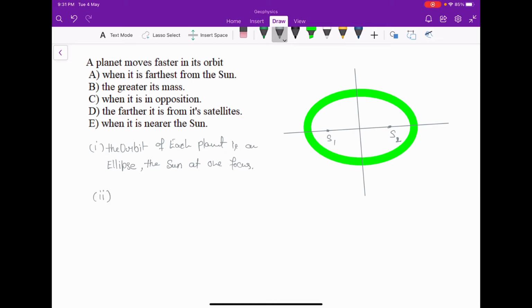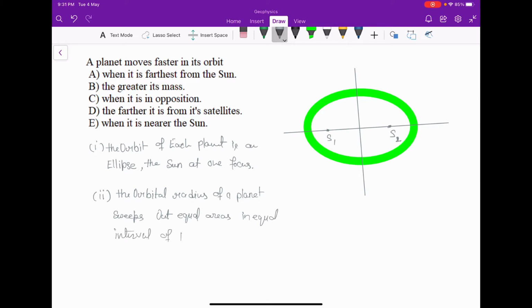The second law says the orbital radius of a planet sweeps out equal areas in equal intervals of time.